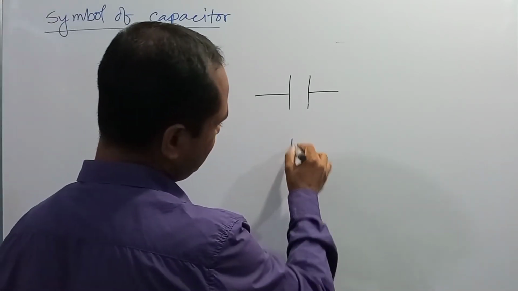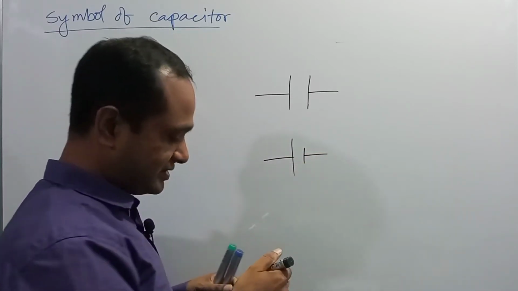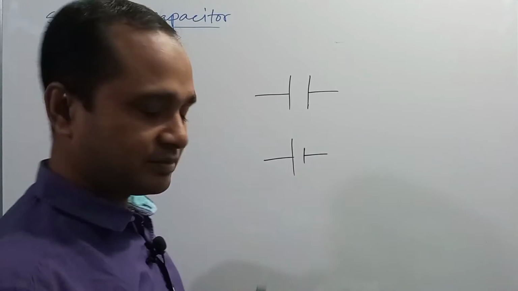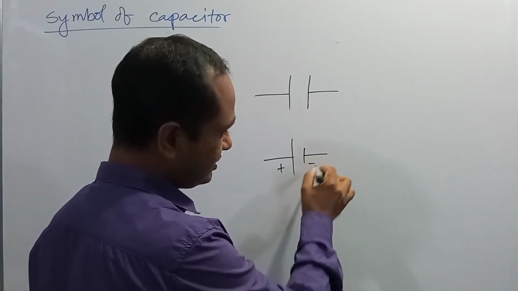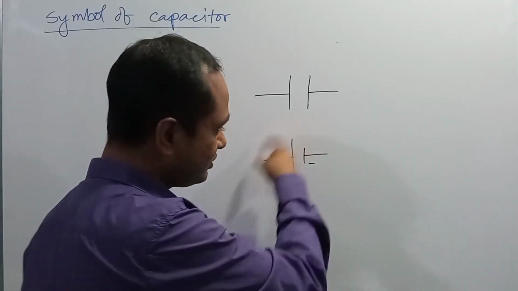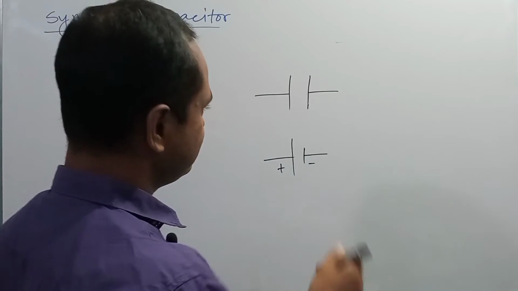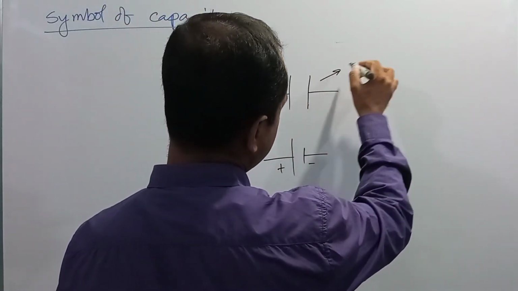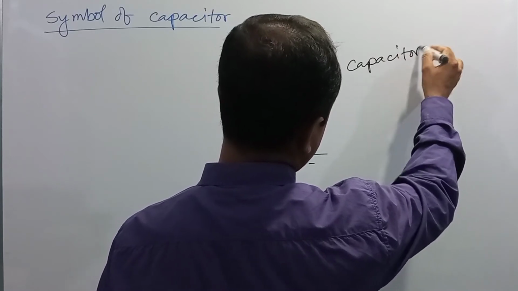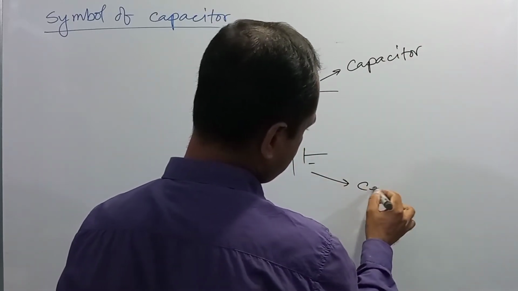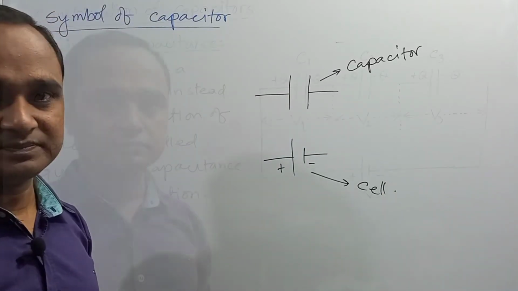In the cell there are two bars, but one bar is longer and another bar is smaller. The longer bar represents the positive pin, the smaller bar represents the negative pin. This is the symbol of a cell, but this is the symbol of a capacitor, right? In a capacitor both bars are equal. Right? I hope you got it.